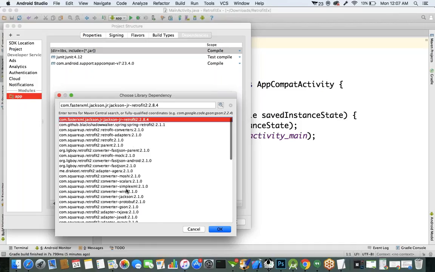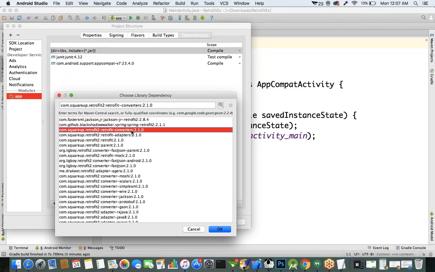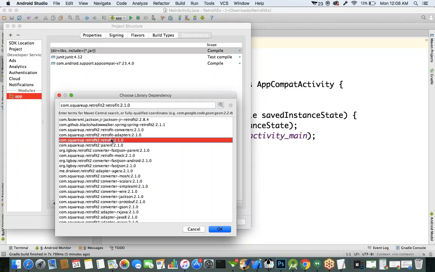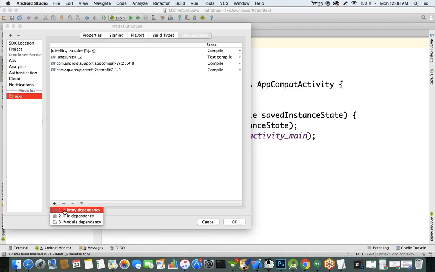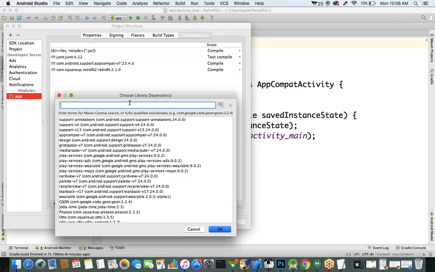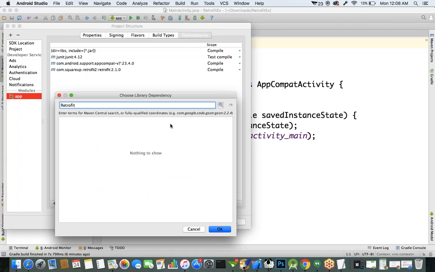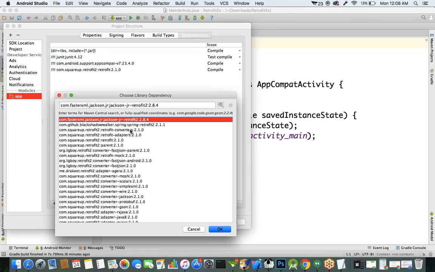You'll get some supporting libraries. Here we require this Retrofit library, and also the Retrofit converters. First thing is Retrofit, Retrofit 2.1.0. This is required first, the Retrofit library dependency. Next, again type retrofit, because multiple libraries we cannot import at a time.